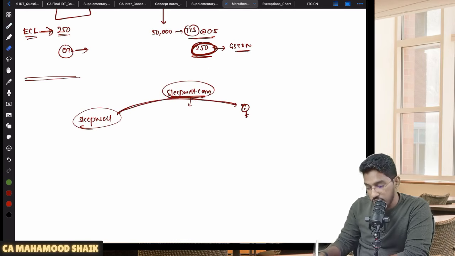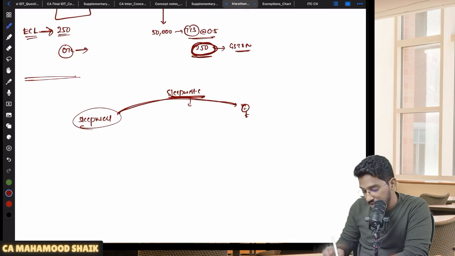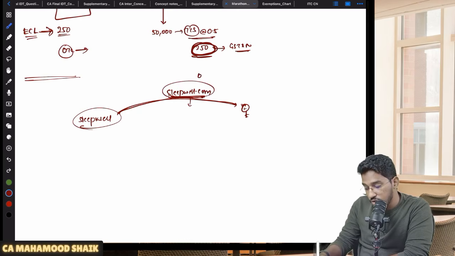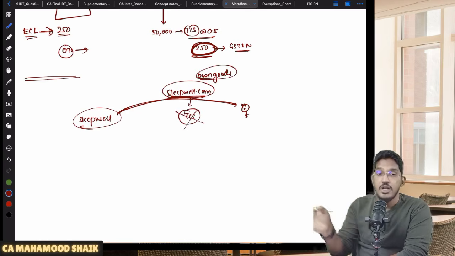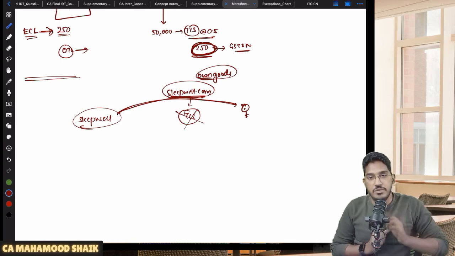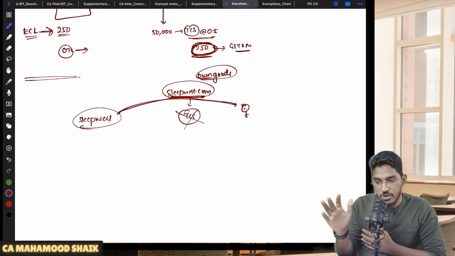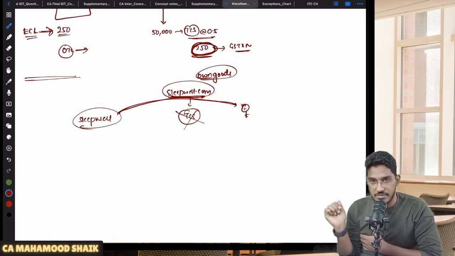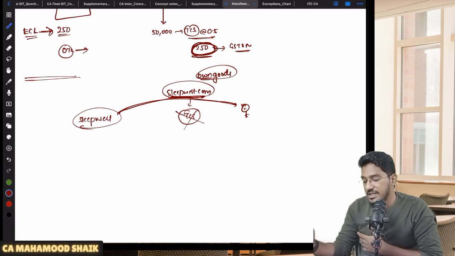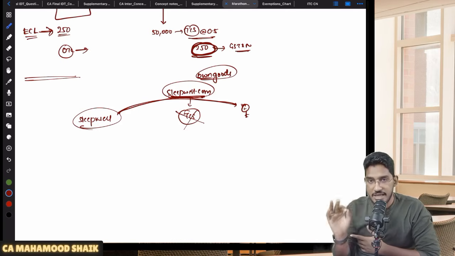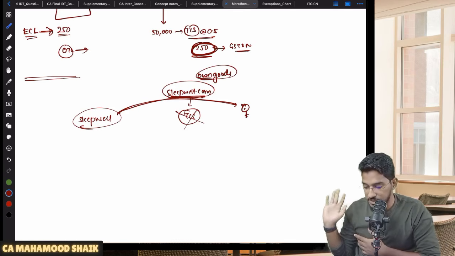So this is also an e-commerce portal. This Sleepwell website is also an e-commerce operator. But through that portal, are they selling others' goods, or are they selling their own goods? They are selling their own goods. Do you think TCS provisions will become applicable there also? No, TCS provisions will not become applicable there. So the point I want to clarify here is that TCS provisions will become applicable only on such e-commerce operators through which they are selling others' goods or services. If through the e-commerce operator they are selling their own goods or services, then TCS provisions will not become applicable.